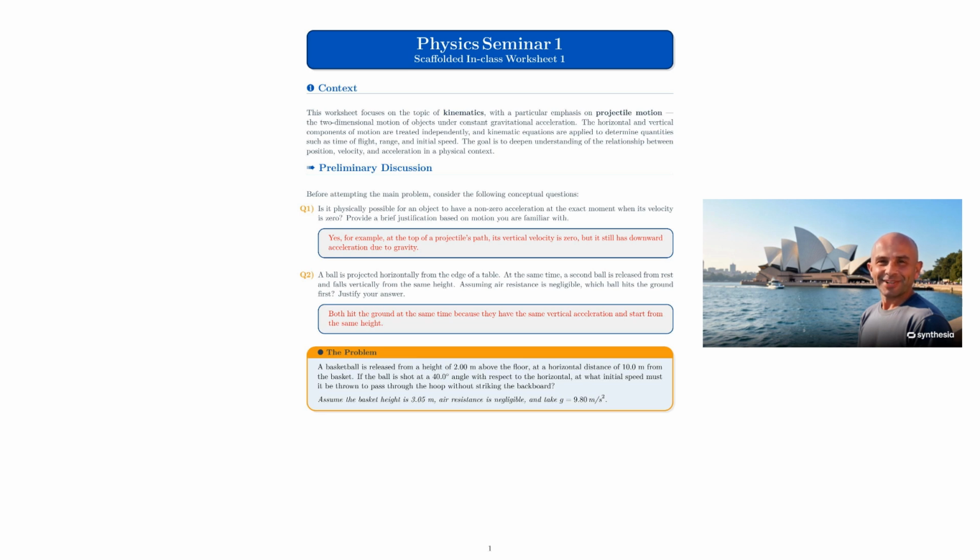The problem. A basketball is released from a height of 2.00 meters above the floor at a horizontal distance of 10.0 meters from the basket. If the ball is shot at a 40.0 degree angle with respect to the horizontal, at what initial speed must it be thrown to pass through the hoop without striking the backboard? Assume the basket height is 3.05 meters, air resistance is negligible, and take g equals 9.80 meters per second squared.